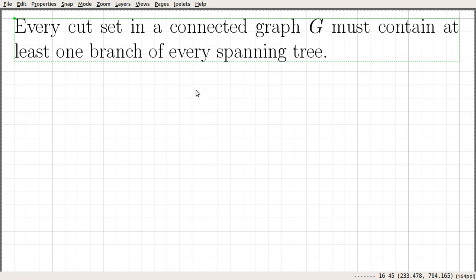Okay, in this video we are going to prove another property of cut set of a graph. Here we are going to prove the statement, and the statement reads as follows: every cut set in a connected graph must contain at least one branch of every spanning tree. Before proving, let's look at an example.